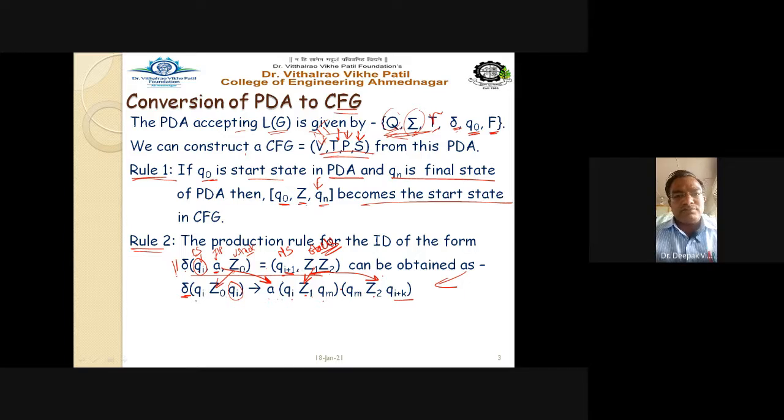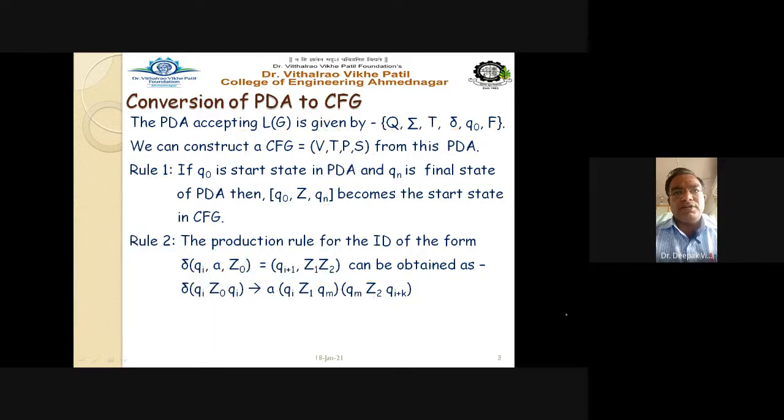Now you have to observe that this is the PDA rule that is given, and we have to write down the transition in this way. You have to write down the grammar rule. This is nothing but our grammar rule, or our CFG rule. It is the CFG rule, right? So listen carefully, see it once again.